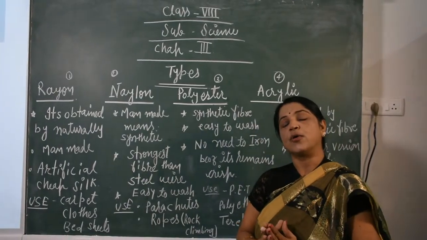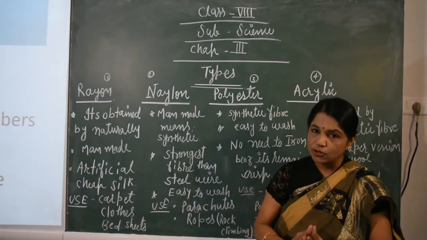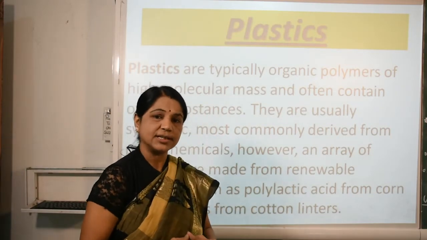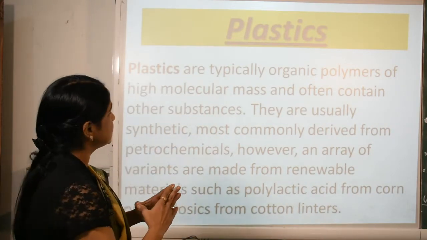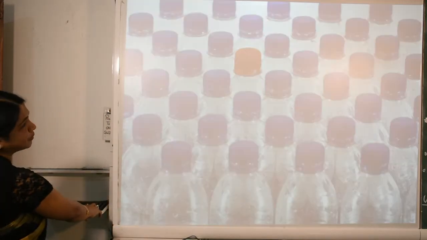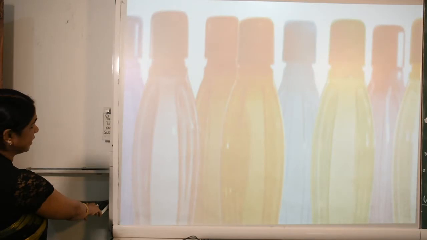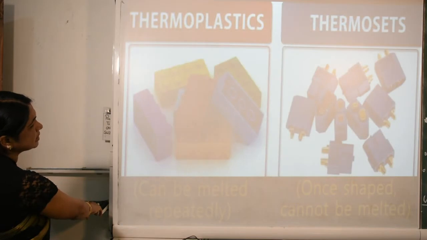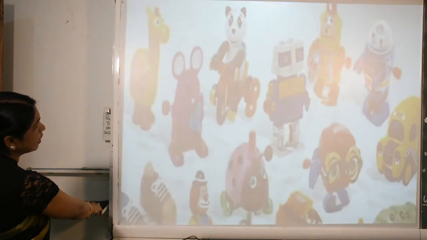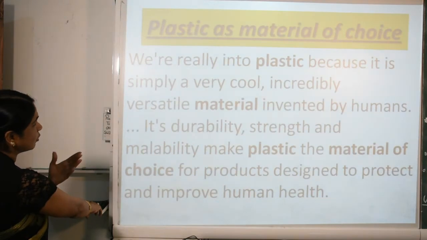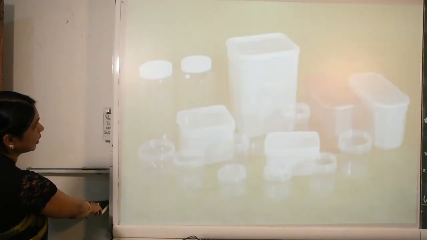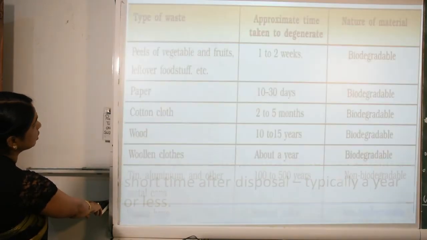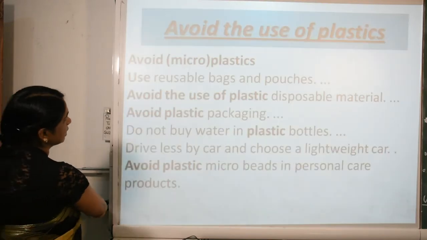Now further we are going to discuss the various topics. Yes children, here we talk about plastics. What is plastic? Before plastics, once again I want to ask about the types of fibers: rayon, nylon, polyester and acrylic.